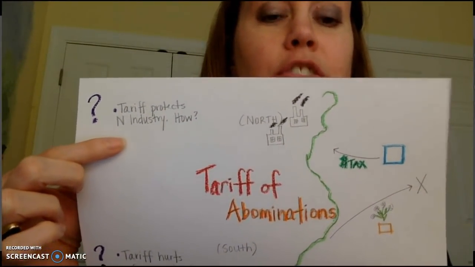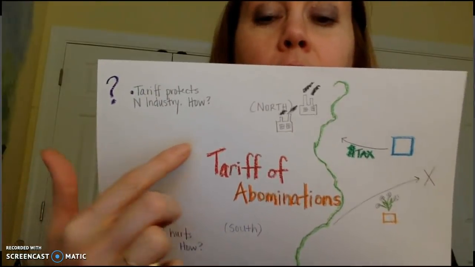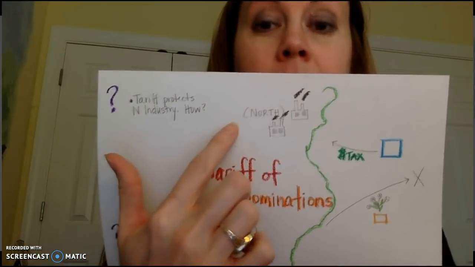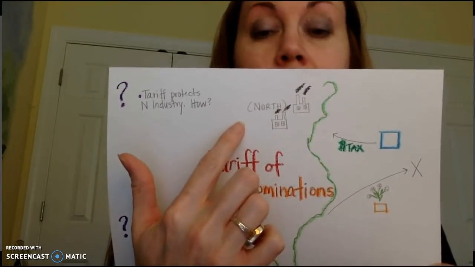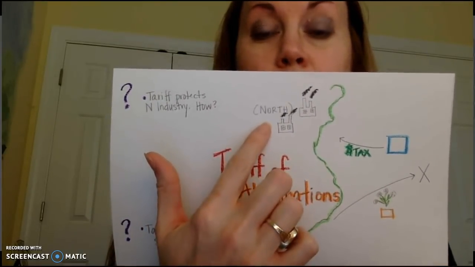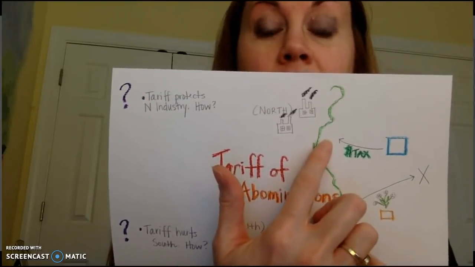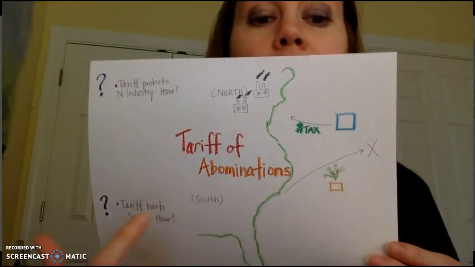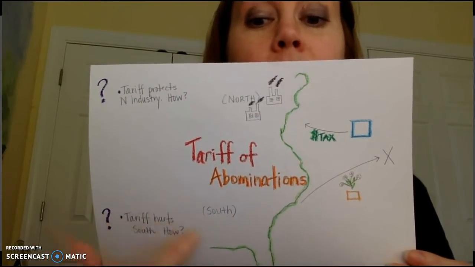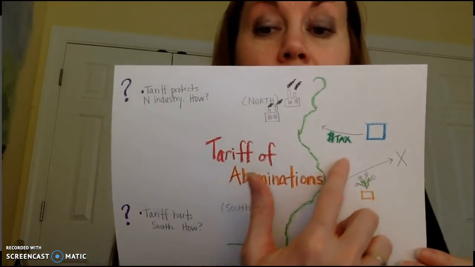So over here it says the tariff protects Northern industry. How so? Because it makes people buy the Northern industry brand, because this brand is going to be cheaper than the item that came in plus the added tax. The tariff hurts the South though, because the South's trying to sell this cotton to Britain.